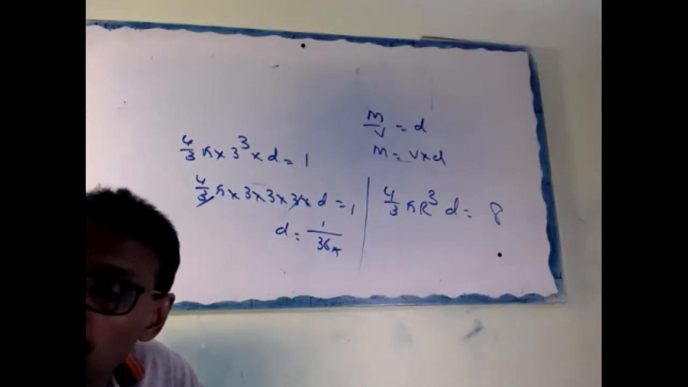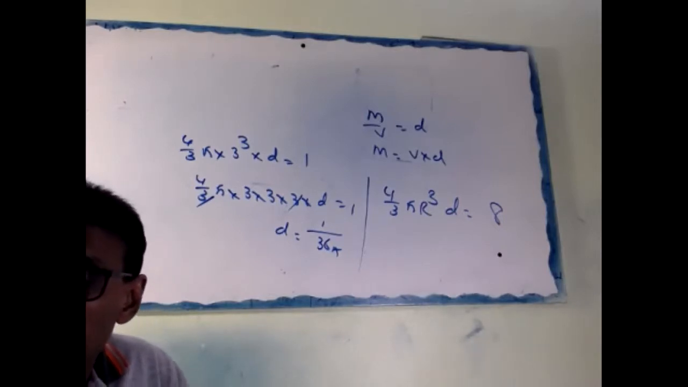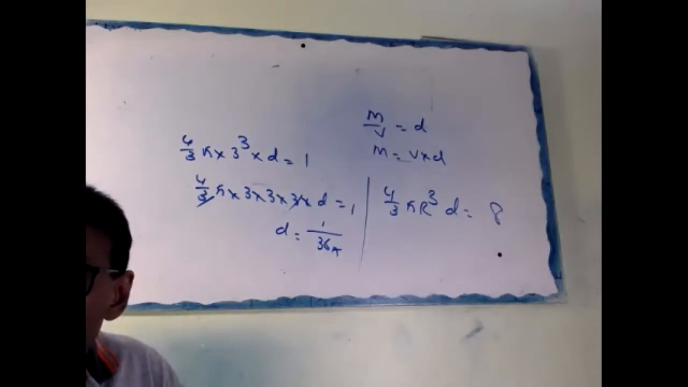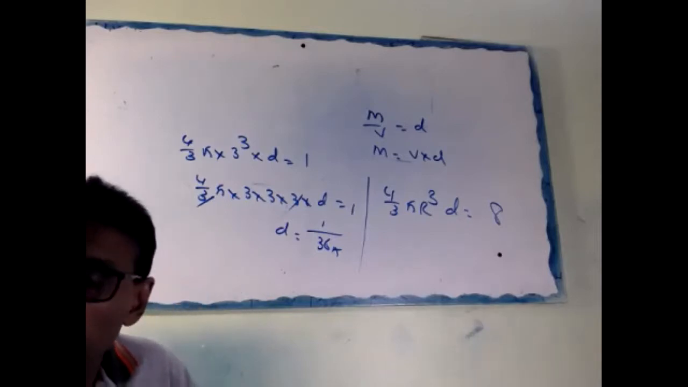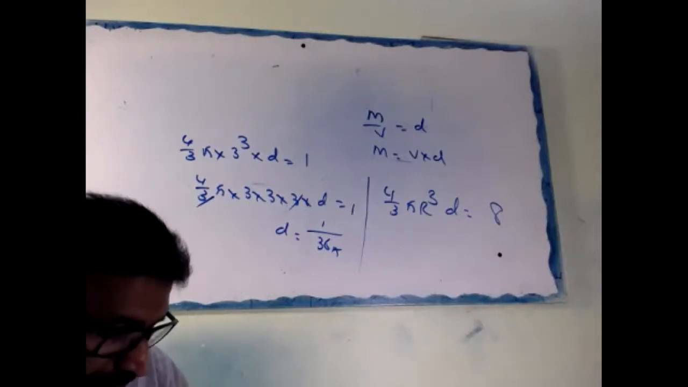Okay, listen, one more question. Ayan, you just find the volume of the solid divided by the volume of the sphere. Okay, next question, right?